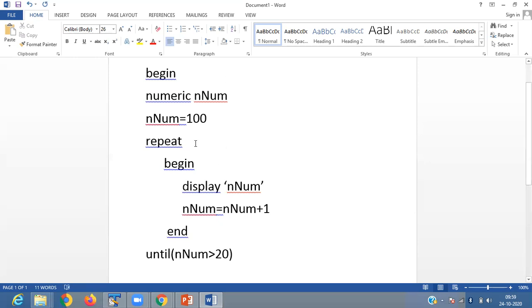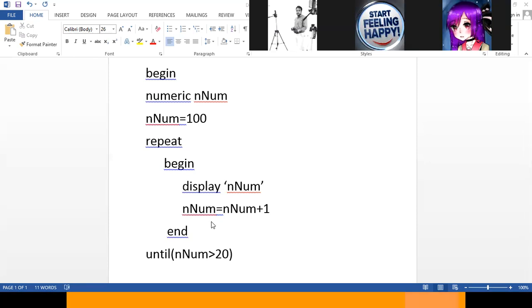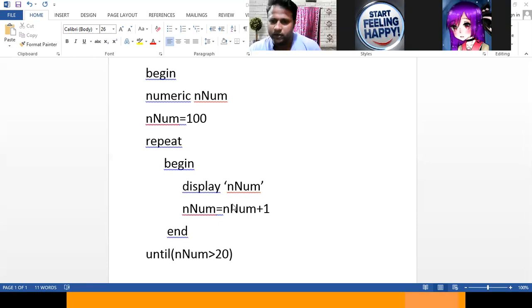Now check here. We are passing numeric nnum, then nnum equals 100, then display 100. So we are displaying the value 100 here. Then 100 plus 1 is 101.